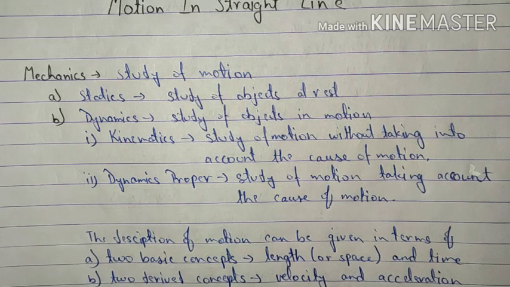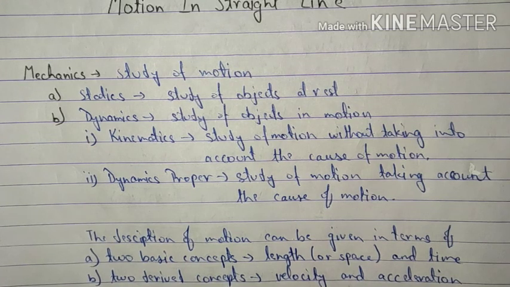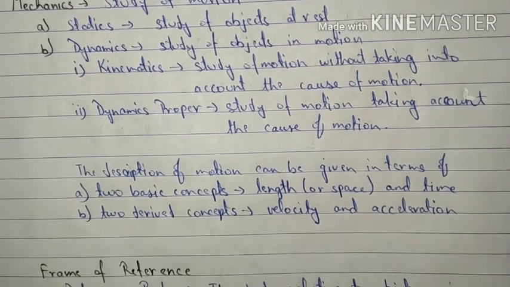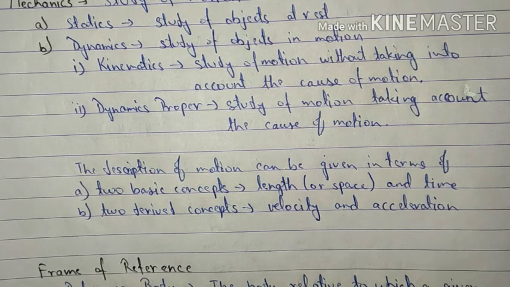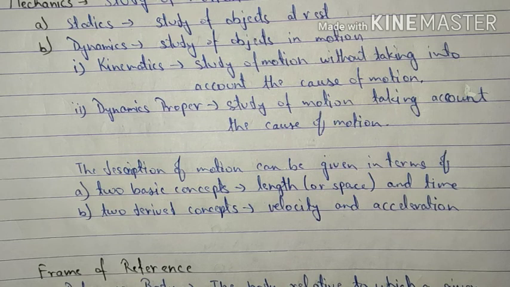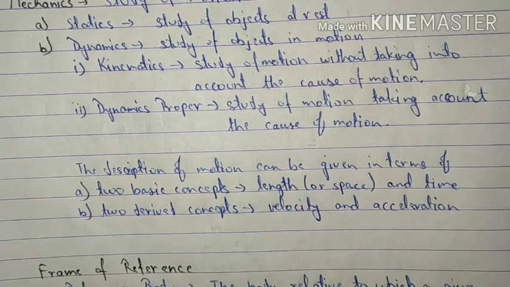However, when we study dynamics proper, we study motion and its cause both. The description of motion can be given in terms of two basic concepts, length and time, and two derived concepts, velocity and acceleration.